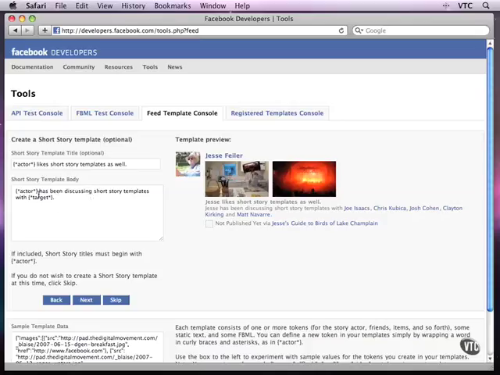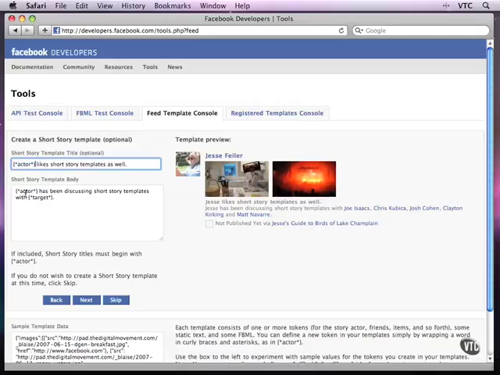It starts with actor, and the actor has to be in the title if the title exists. Notice the title is optional. The template body, if you have a short story template, you must have the body. That's what defines a short story template existing. But in the title, actor has to be the beginning.